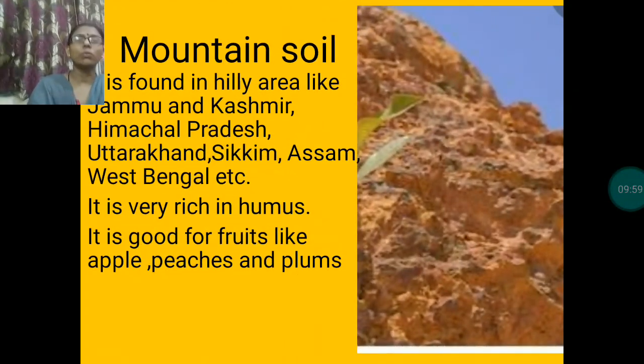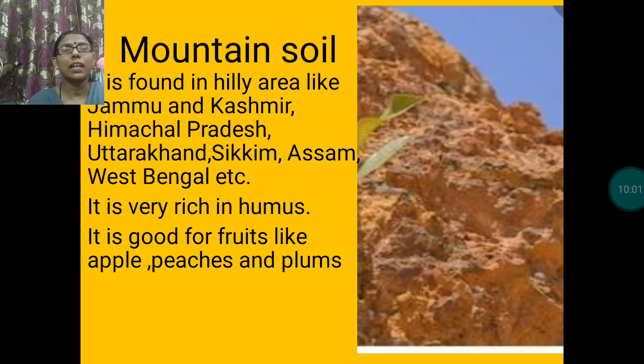Now next one is mountain soil. As the name suggests, these soils are found in hilly areas like Jammu and Kashmir, Himachal Pradesh, Uttarakhand, Sikkim, Assam, West Bengal, etc. This type of soil is very rich in humus, and it is good for fruits like apples, peaches, and plums.